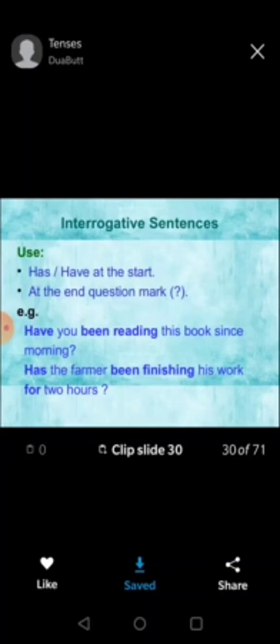So that's all for today. Today we have done present tense: simple present, present continuous, present perfect and present perfect continuous. Let me revise quickly the rules. In simple present, we use first form of the verb plus s or es. Present continuous, we use is, am, are plus ing. Present perfect, we use has and have plus third form of the verb. Present perfect continuous, we use has, have, been plus first form of the verb plus ing plus time.